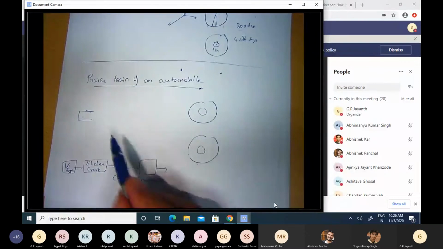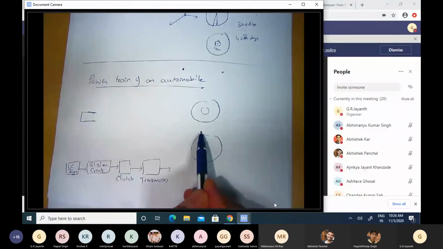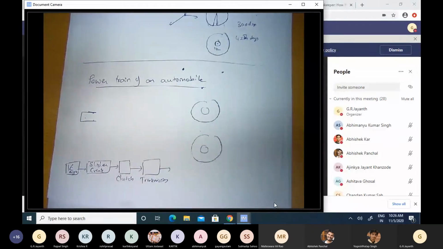You have to somehow connect a spinning shaft which is close to the engine to the axle which is so far away, and these are at different heights. Not only that, the wheels can move up and down, depending on the undulations on the road. And I should be able to continue to transmit power to the wheels despite this change in position.